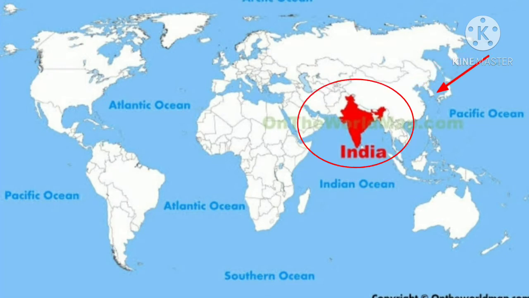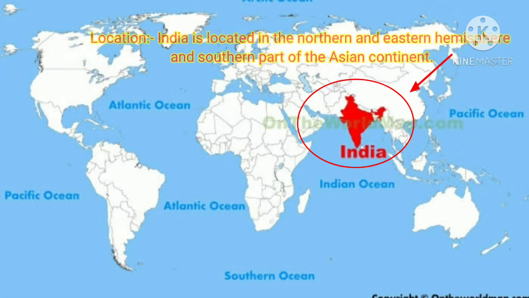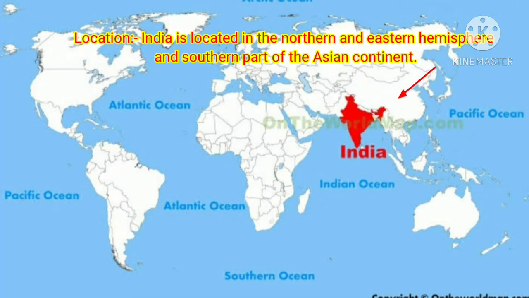Now look at the map location of India. India is located in the northern and eastern hemisphere and in the southern part of the Asian continent. Now we will see first the absolute location of India and then the relative location of India.